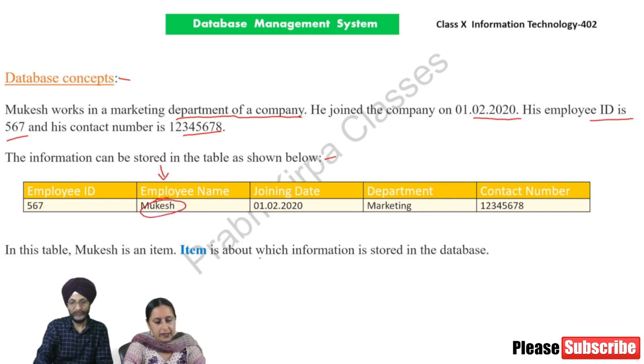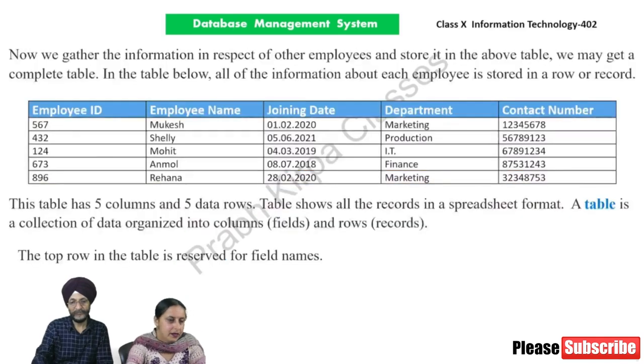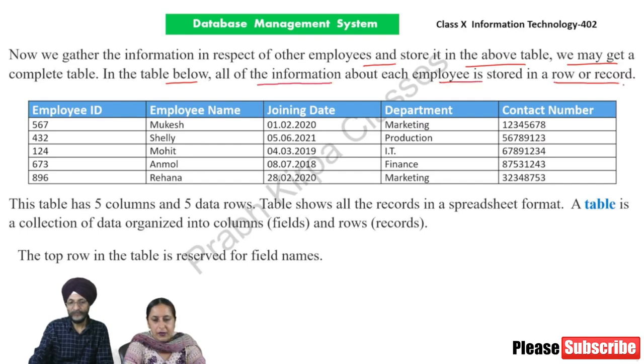Item is about which information is stored in the database. Now we gather the information in respect of other employees and store it in the above table. We may get a complete table. In the table below, all of the information about each employee is stored in a row or record. Here in this table, you can see that there are many employees in respect of whom the information has been